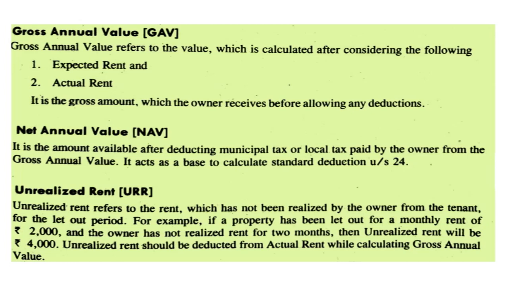Next we will see the unrealized rent. Unrealized rent refers to the rent which has not been realized by the owner from the tenant for the let out period. For example, if a property has been let out for a monthly rent of 2000 rupees and the owner has not realized rent for 2 months, then the unrealized rent will be 4000. Unrealized rent should be deducted from actual rent while calculating gross annual value.